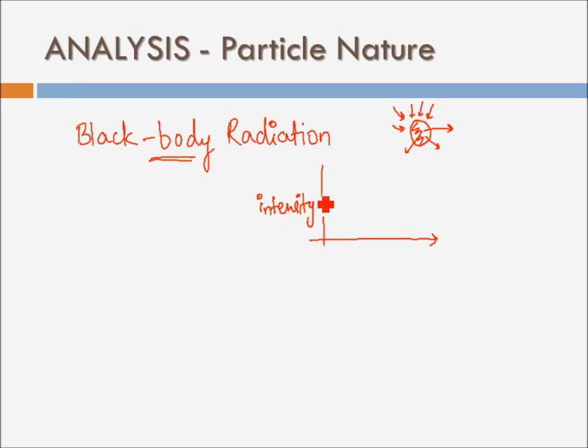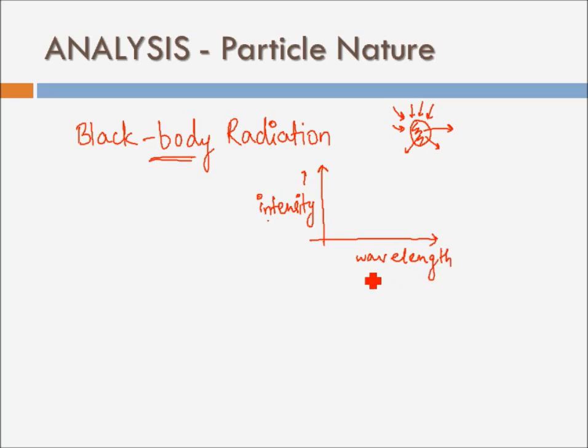Your tube light emits light, it emits electromagnetic radiation, or the bulb in your room, CFL bulb or LED bulb, any bulb in your room basically emits radiation. For that radiation you can measure the intensity, and you can also measure the wavelength of the radiations from that bulb.